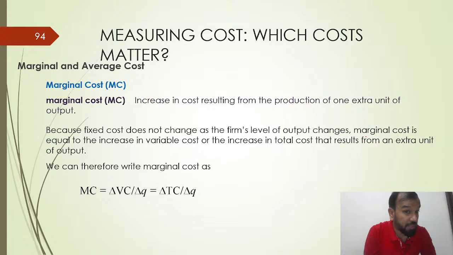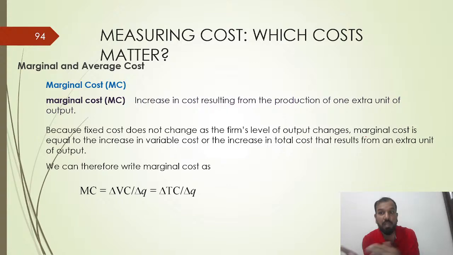Marginal cost is all about producing an additional product; whatever cost is incurred is called marginal cost. It is the increase in cost resulting from the production of one extra unit of output. Suppose you used to produce 100 products in a day, and now you have increased the production by some more quantity. Whatever cost is incurred to produce the additional quantity is called marginal cost. The fixed cost does not change. Suppose you are paying rent for 24 hours, so the fixed cost will be the same, even if the firm's level of output changes. Marginal cost is equal to the increase in the variable cost, or the increase in the total cost, that results from the extra unit of output.